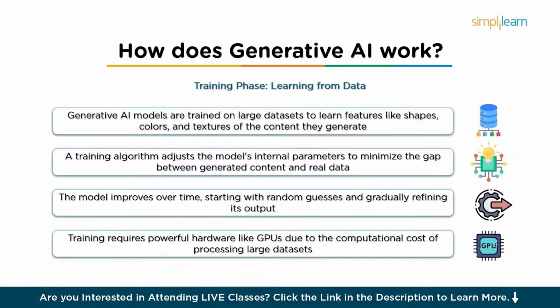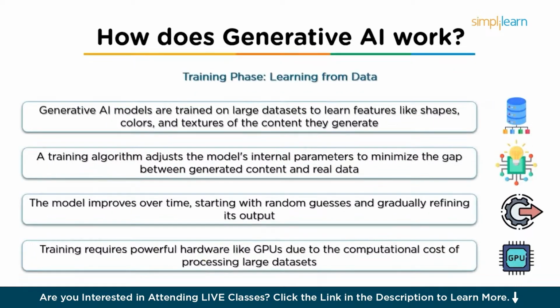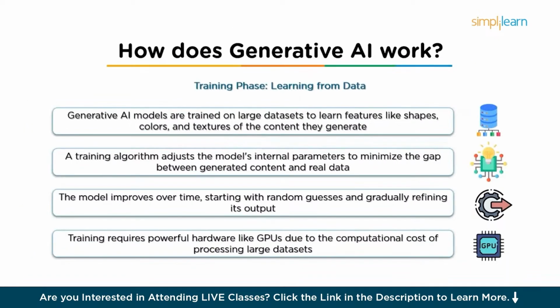So this process involves a training algorithm which adjusts the model's internal parameters to minimize the difference between the generated content and the real data. So essentially, the model starts by making random guesses and gradually improves over time as it learns more about the data it's being trained on. The process of training can be computationally expensive, often requiring powerful hardware like GPUs to process large datasets quickly.